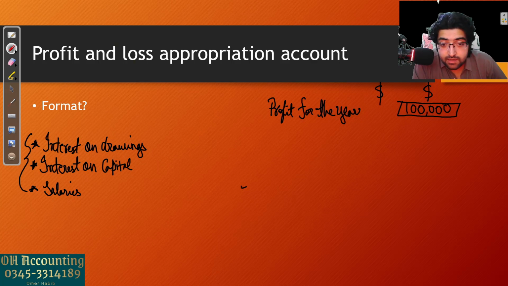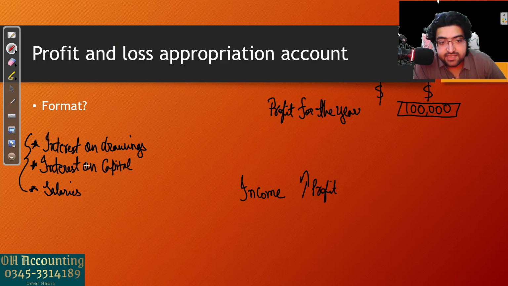Income means that due to that thing the profit should go up. Look at these three things and think, which of these will increase the profit made by the business, and expenses are those things which will decrease the profit made by the business.